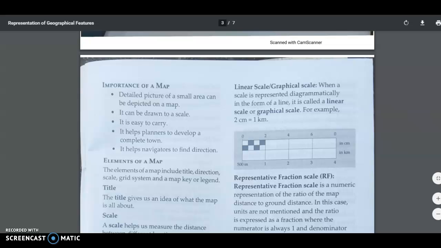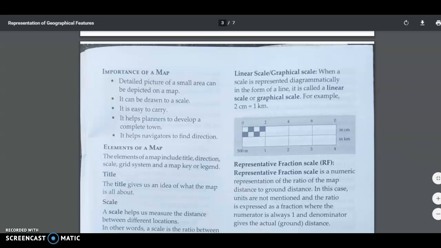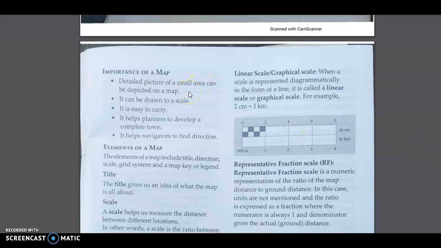What is the importance of map? Can we live without a map? Or if you do not have a map, what things you feel will be difficult? So first, detailed picture of a small area can be depicted by a map, right? So you can learn about the area around you. It can be drawn to a scale which gives exact representation. Suppose I say that from Dehradun to Delhi is 210 kilometers.